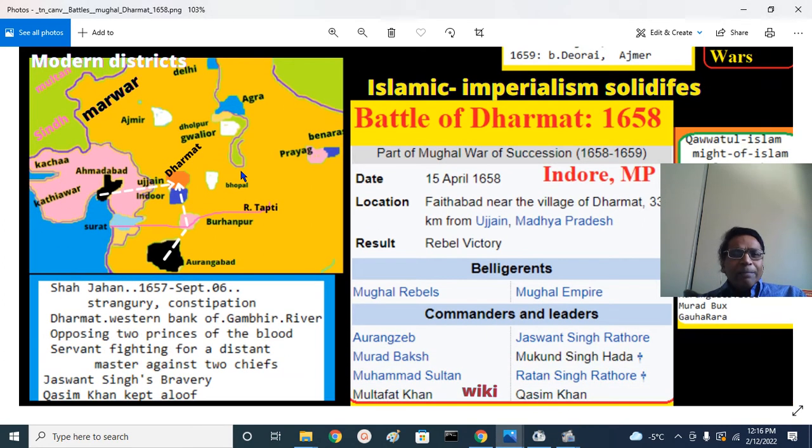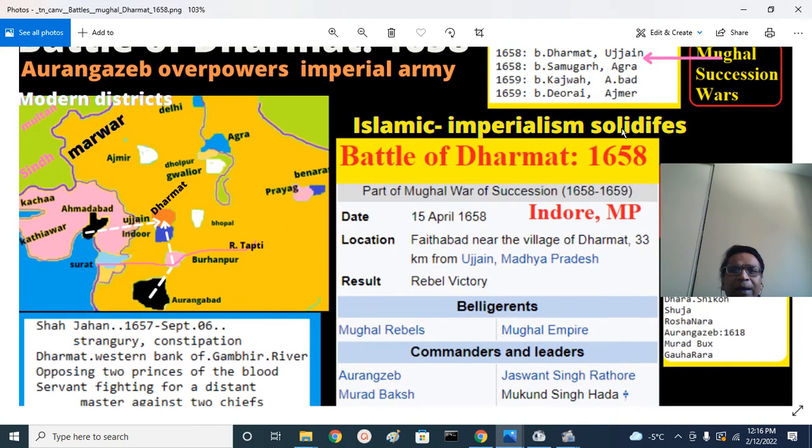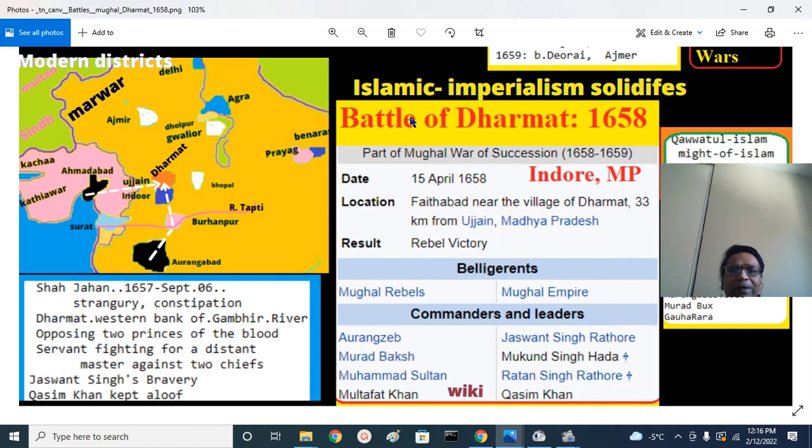his brother Murad Baksh. That is, Shah Jahan fell severely ill in 1657, and this Battle of Dharmat was fought at the place called Dharmat. Battle of Dharmat, from Wiki: Islamic imperialism solidifies, Aurangzeb overpowers the imperial army.